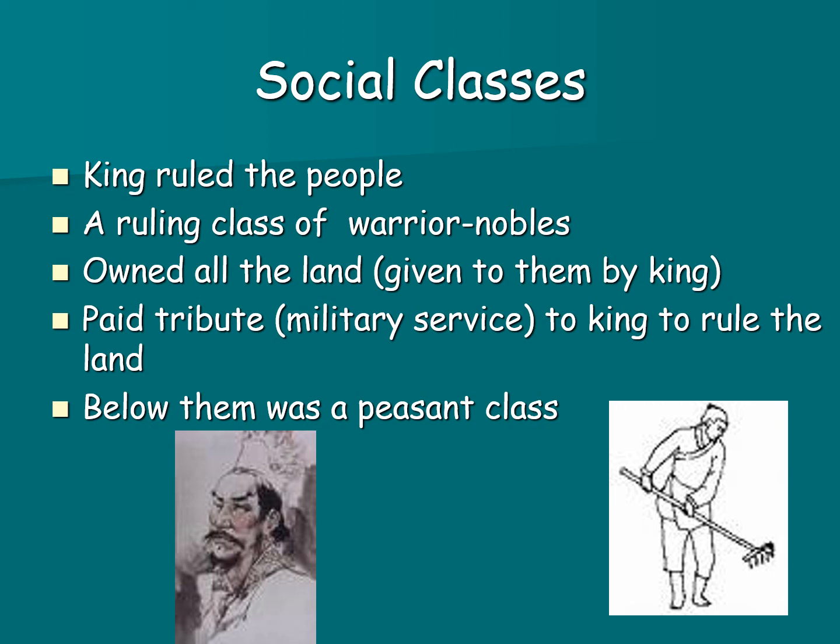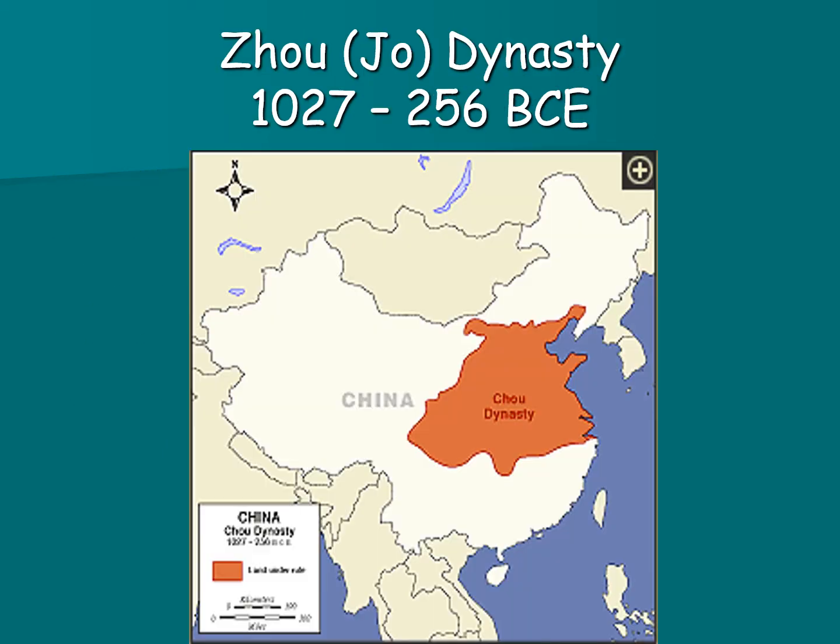So the king can call on the warlord for help when he is at war, and in return, the warlord gets land to rule. This is an early form of the feudal system that we'll see in other places this year, including Europe and Japan. At the bottom of society were your peasants, your farmers, and unskilled laborers.